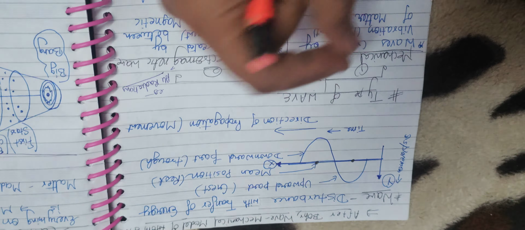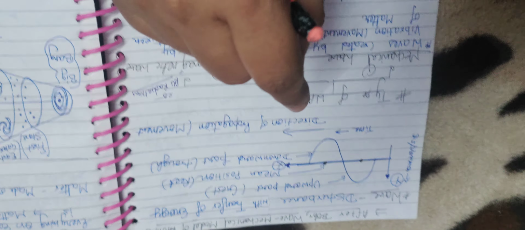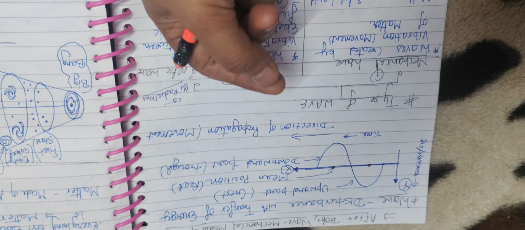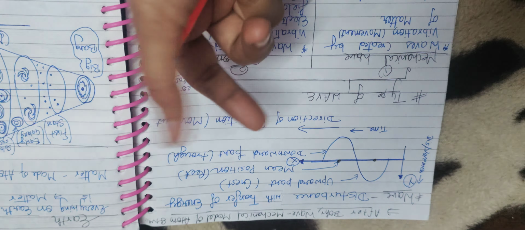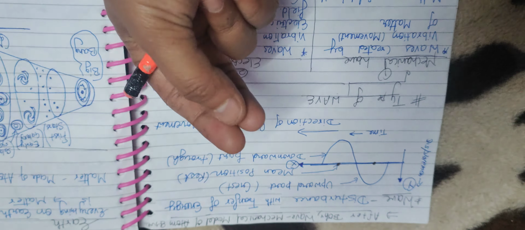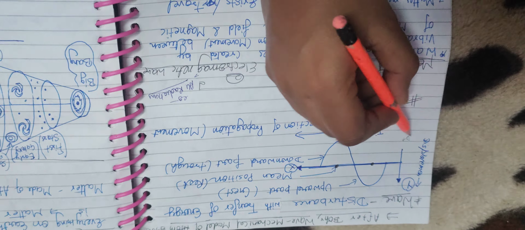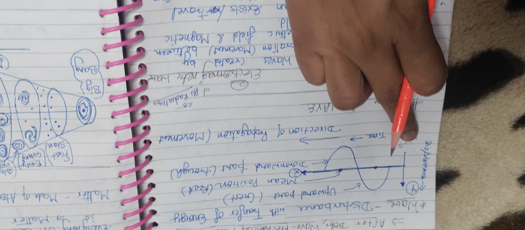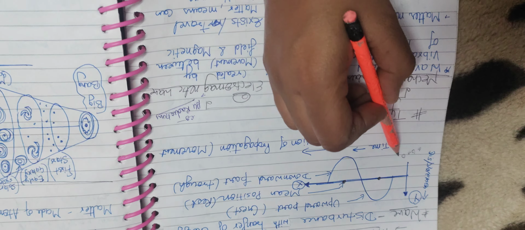Whenever you are speaking, when you speak from your mouth, energy will come out and it will enter one particle. That particle was already at rest, but when the energy goes inside that particle, the particle becomes restless. So that is a disturbance. That particle will start moving back and forth like this, as I just told you. The disturbance in this particle will move from this particle to another particle.